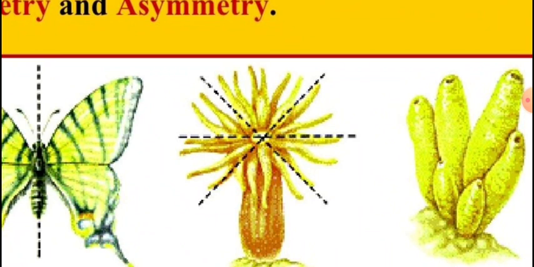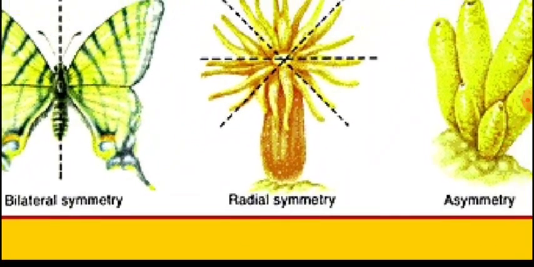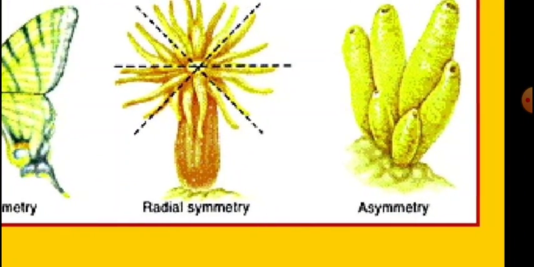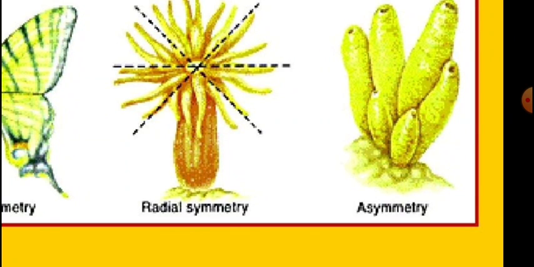Anywhere if you draw the line, the sponges will not divide into half. But in radial symmetry, anywhere if you draw the line, axis or plane, the organism will divide into two equal halves. This takes place in sea lampreys, ctenophores and echinoderms. Starfish. You might have seen the picture.